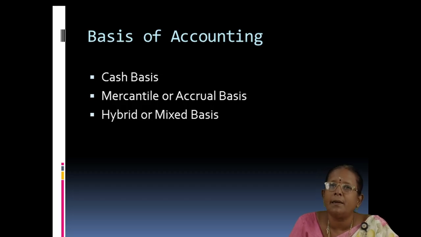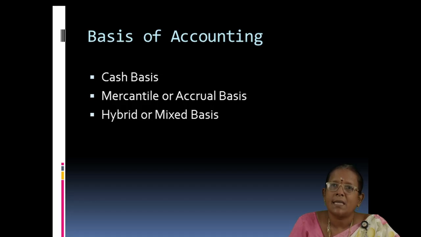Then second one is mercantile or accrual basis. This is the method followed by business people. The best example is profit and loss account. For example, I will take salary. I am going to write the salary on the debit side of profit and loss account. This salary includes salary paid as well as outstanding salary. Why should outstanding salary be included?